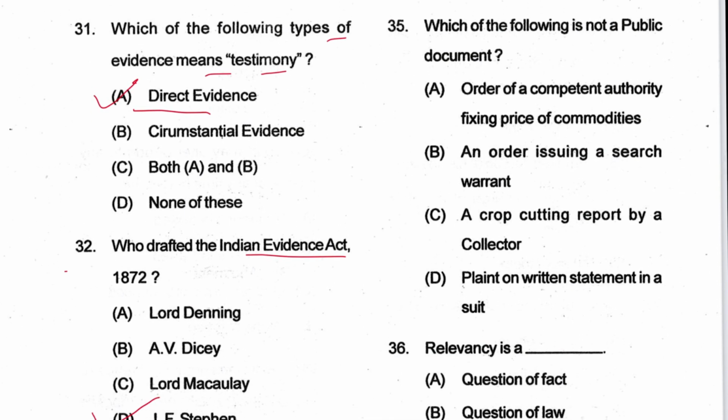Next 35, which of the following is not a public document? Order of a competent authority fixing price of commodities. This is a public document. Order issuing search warrant, this is also, crop cutting report by collector, yes. Plain donation statement, they are private documents. D is the answer. This is a repeat question.